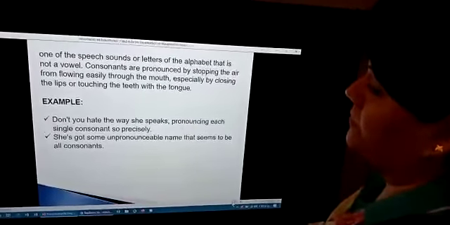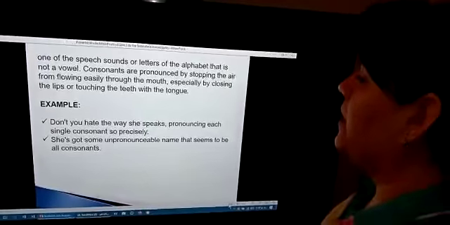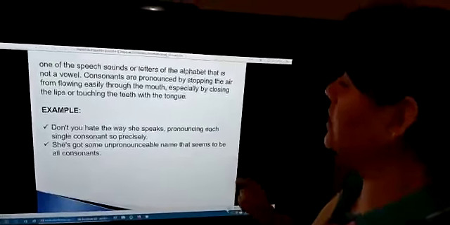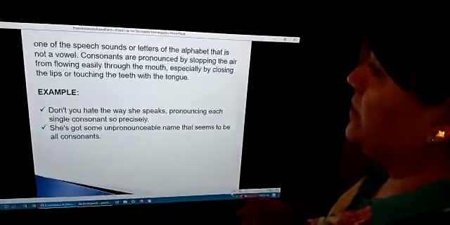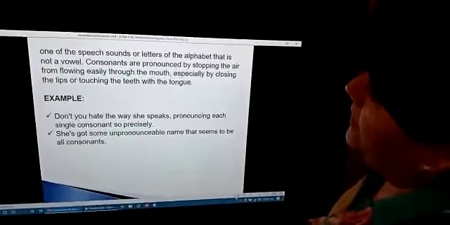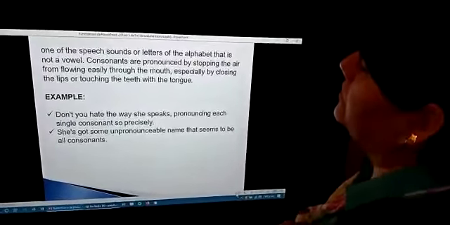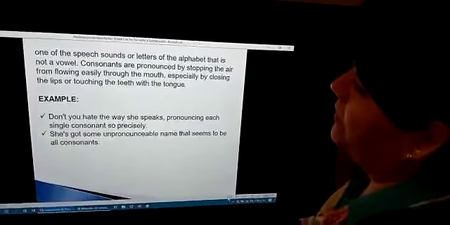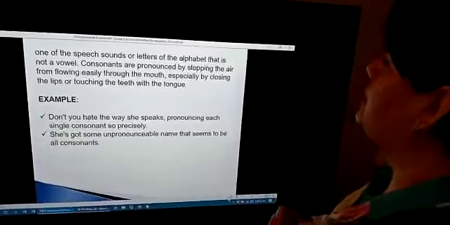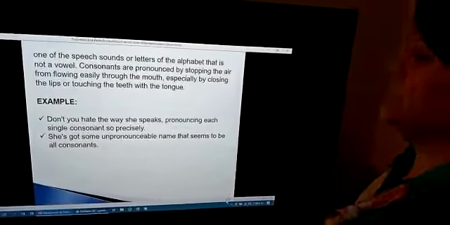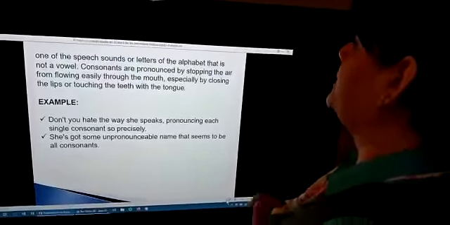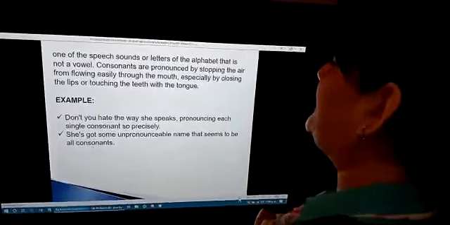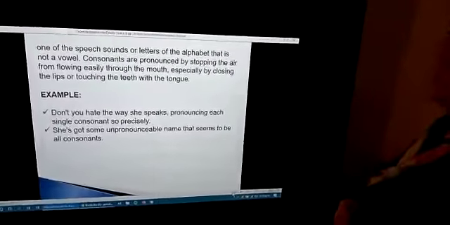Example number 2. She's got some unpronounceable name that seems to be all consonants. Okay? Let me repeat right here. A consonant is one of the speech sounds or letters of the alphabet that is not a vowel. Consonants are pronounced by stopping the air from flowing easily through the mouth, especially by closing the lips or touching the teeth with the tongue. Okay?